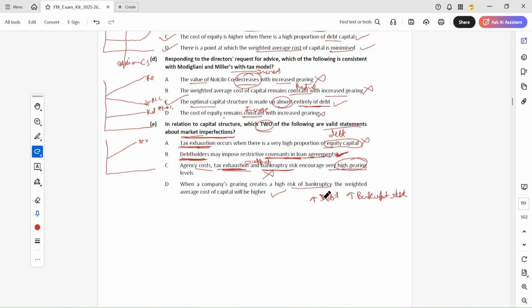If your company is a 100% or 90% debt company, it will create bankruptcy risk, and the equity shareholders' expectations will increase, so their cost of equity will increase, and so the WACC will increase. So WACC will be higher with an increase in gearing and bankruptcy risk.